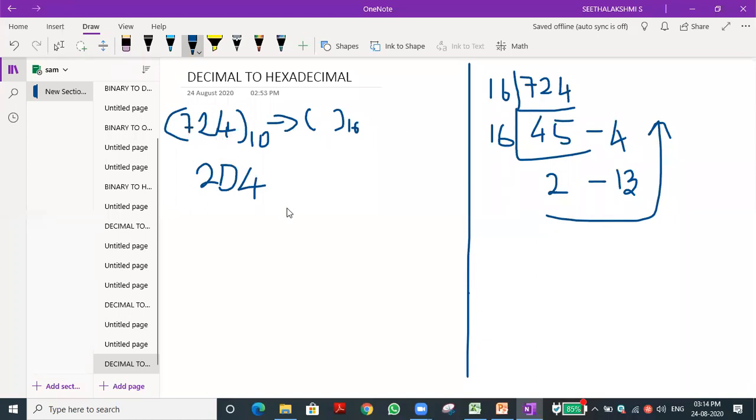Have you got this answer? Have you understood this one? 2D4. So 2 is there, normal 2. 13, what is the equivalent? How to represent 13 in hexadecimal? D is the value for 13 and 4 is normal 4. Okay, 0 to 9 are normal numbers only in hexadecimal. So 2D4 is the answer. You can write this answer in your classwork. So this is how we need to convert decimal to hexadecimal. Once you write, let me go with the fractional value also.